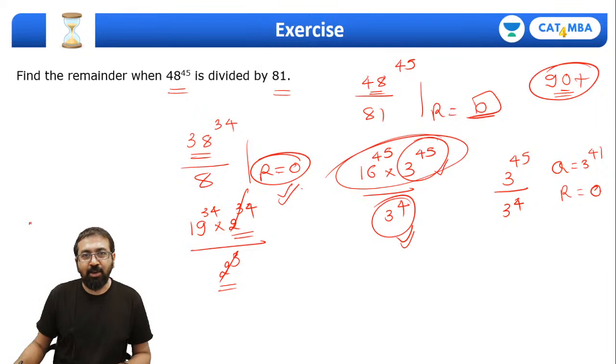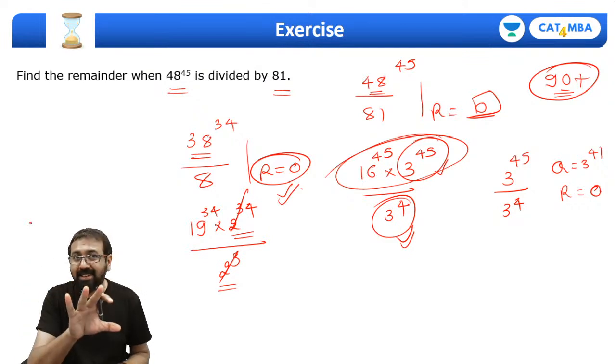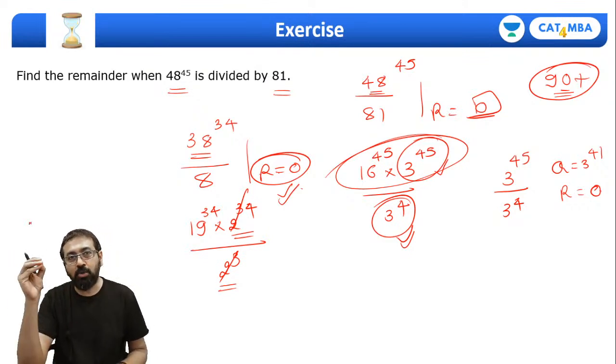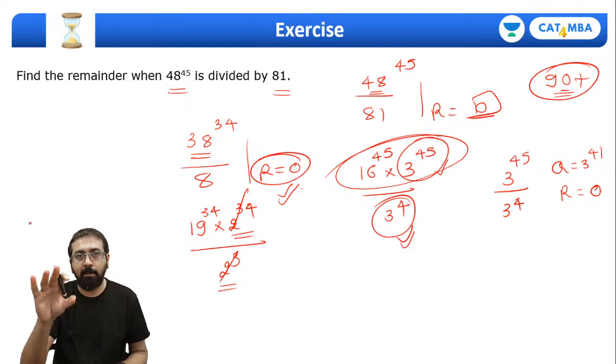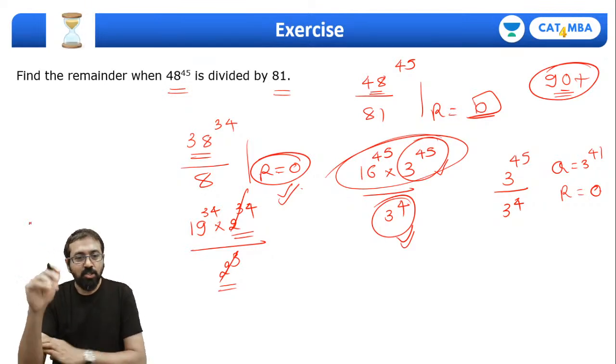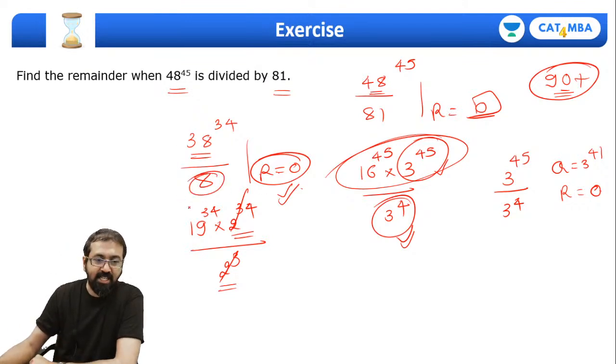Shubhankar, why will I apply Euler here? Yeah, you can apply, but then the simple question that you would have solved in 10 seconds, you are going to spend about 2 minutes on, because the moment you apply Euler, it will take some time for you to figure out. So if you can think of these things, that 8 is 2 raised to 3, 81 is 3 raised to 4, it would be very handy.